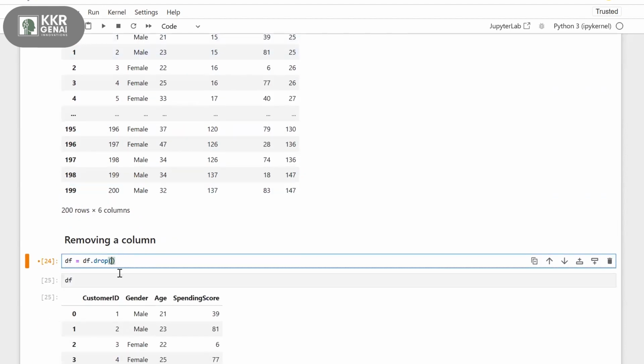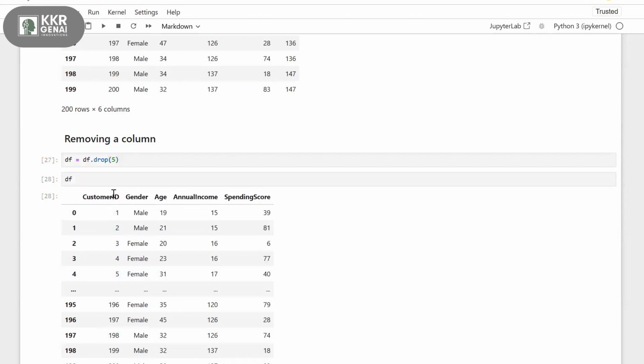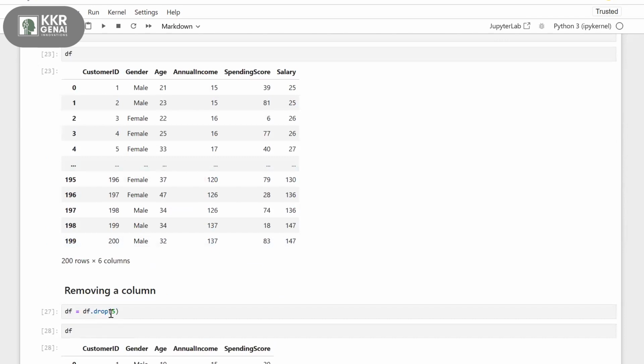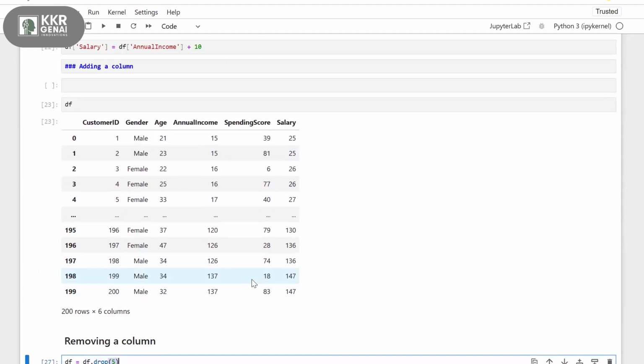If I use drop of 5, so this is what you are telling: whenever I use the drop command and give the index here, then the entire salary column is dropped. No, I'm not asking this.